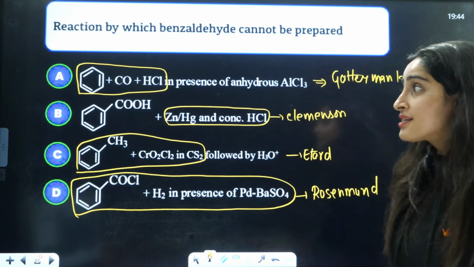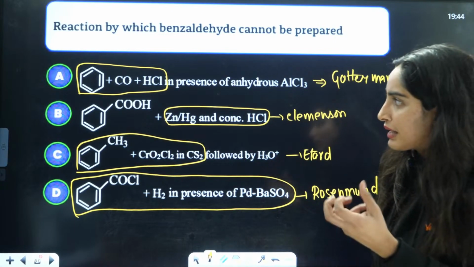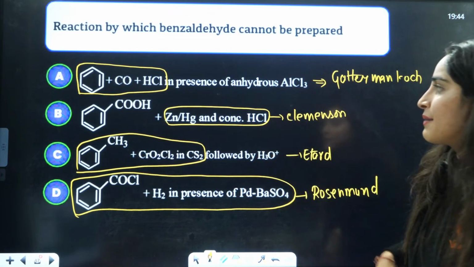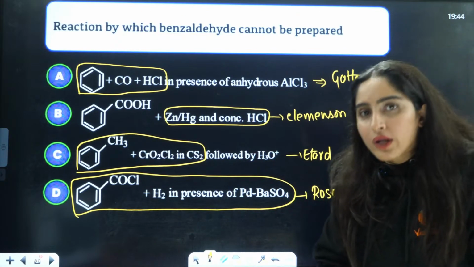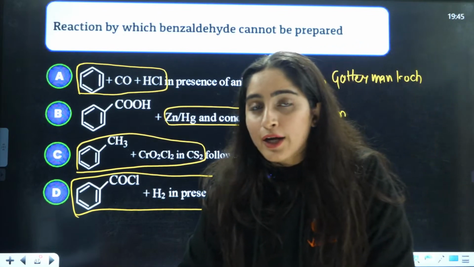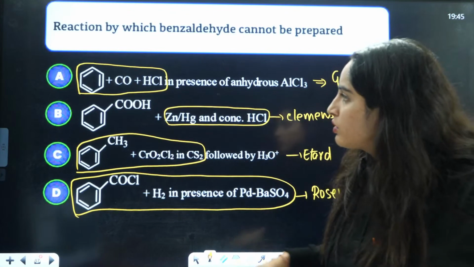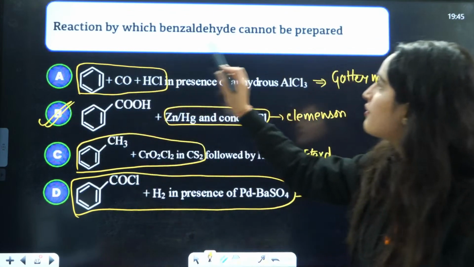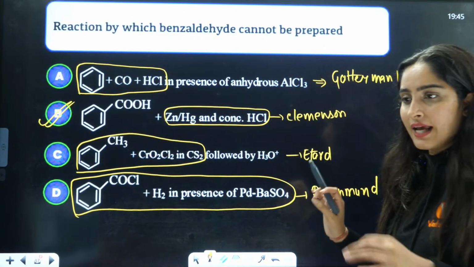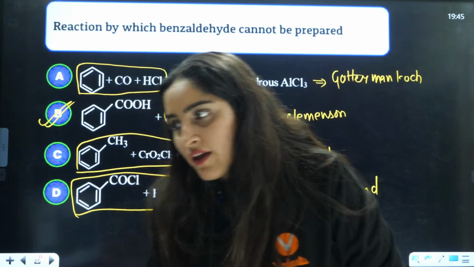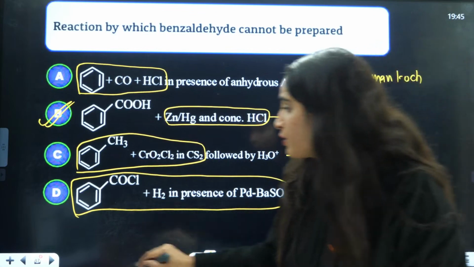But this is not used for converting benzoic acid to benzaldehyde. This Clemmensen is used to reduce ketonic or aldehydic carbonyl, the C double bond O, to CH2. So this is the correct answer, which cannot be prepared. Benzaldehyde cannot be prepared with this particular thing. Very good.